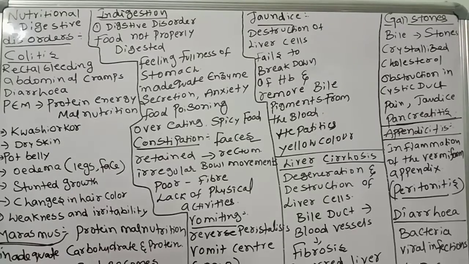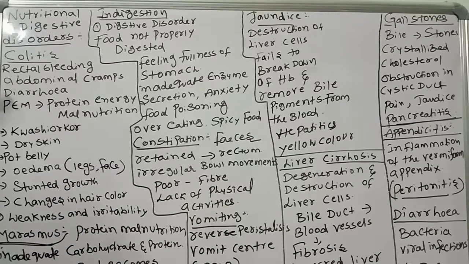Common disorders. Last class we discussed colitis. What is colitis? The most common problem of the intestinal tract is bacterial and viral infection. Bacteria, viruses and parasite worms cause infection of the intestinal tract. This infection may cause inflammation of the inner lining of the colon. Due to infections, inflammation comes to the inner lining of the colon. It is called colitis.